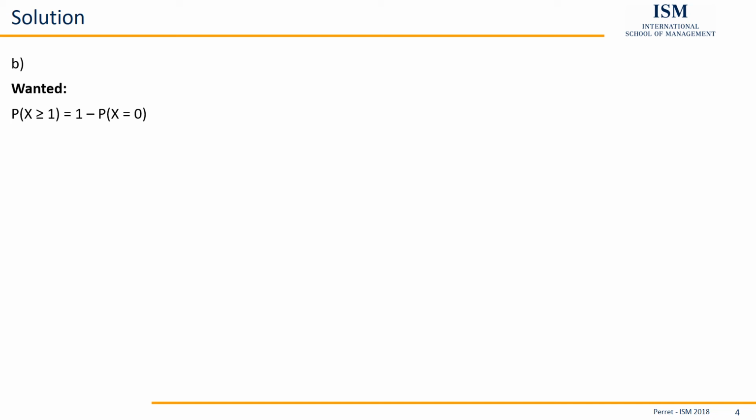This also means we only have to calculate one probability, which is the probability of x being equal to 0. So we have the same information as before, the same p, the same sample size of 5.